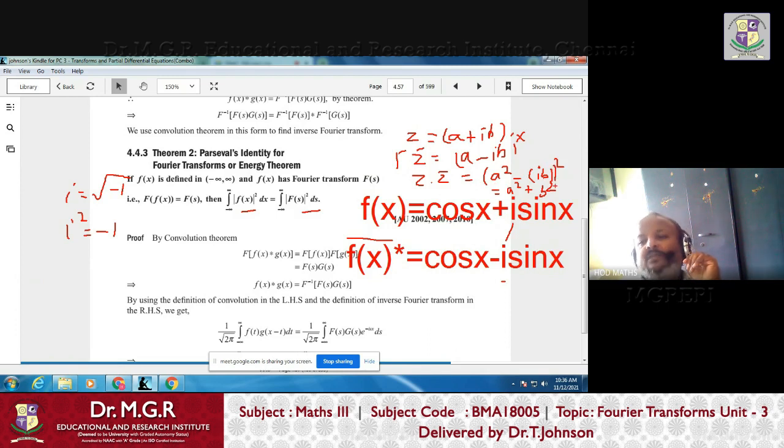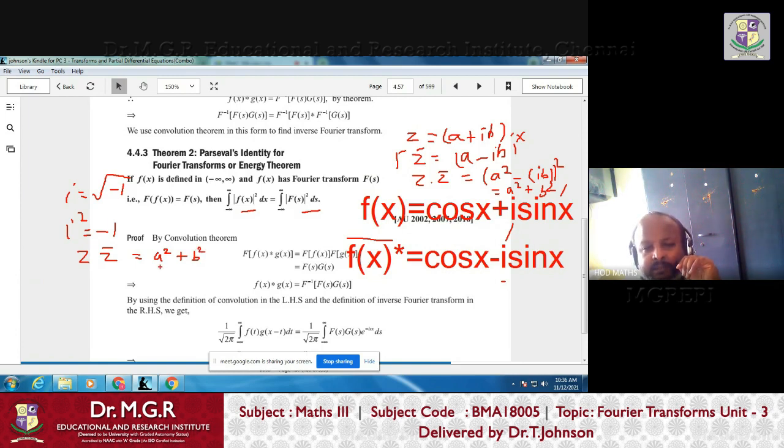That can be written as a square plus b square. Right? So this z bar is denoted as a square plus b square, where a is the real part of the complex number z and b is the imaginary part of the complex number.